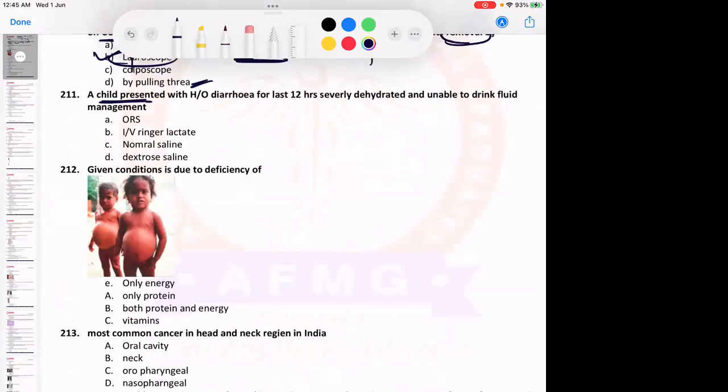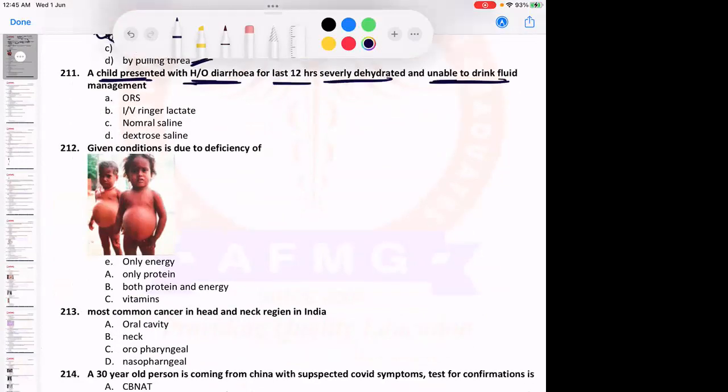A child presented with a history of diarrhea for the last 12 hours. The child is severely dehydrated and unable to drink fluid. What is the management of choice? This is a very straightforward question. Usually in the exam, they will give you a child with a history of diarrhea, and for the last 12 hours the child is unable to drink any fluid. Apart from that, the skin pinch goes back very slowly, and the child looks lethargic or sometimes even unconscious. These are the features of severe dehydration.